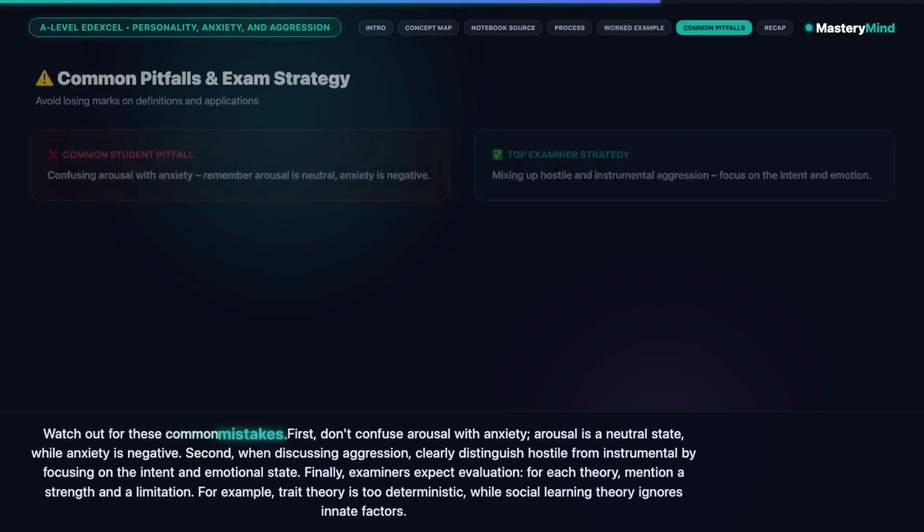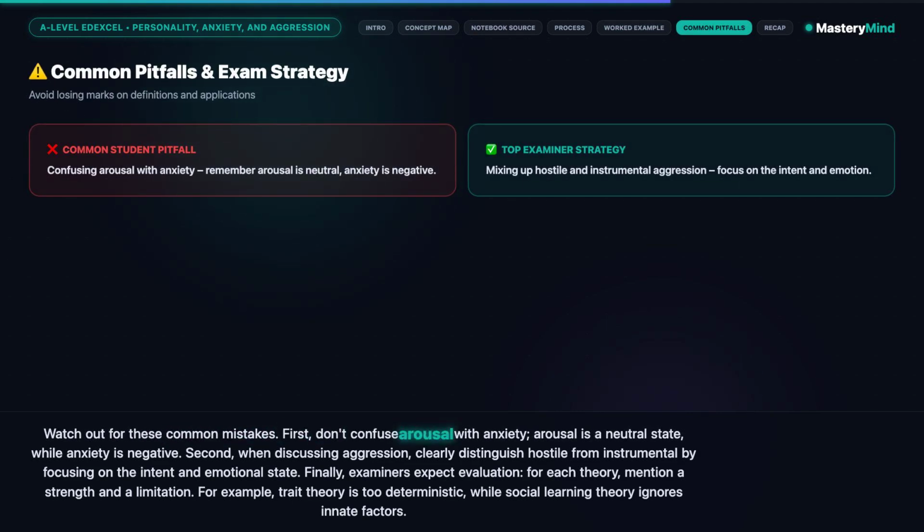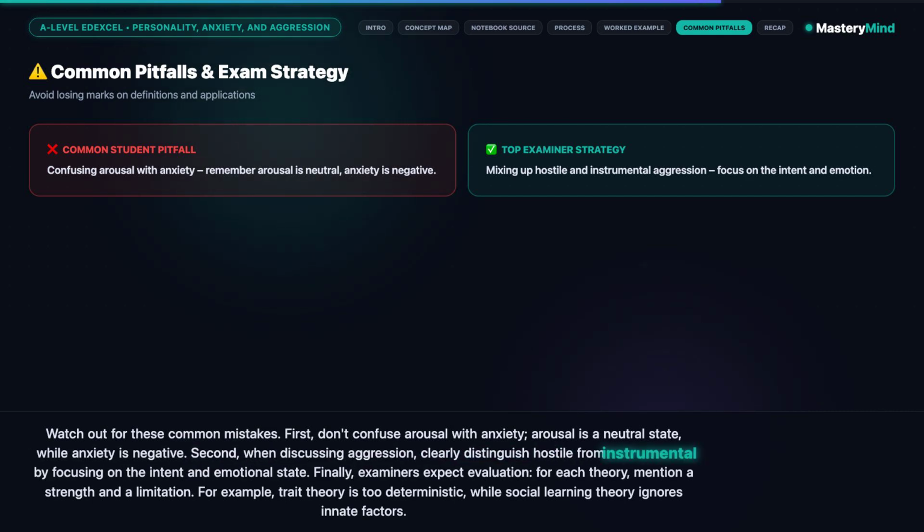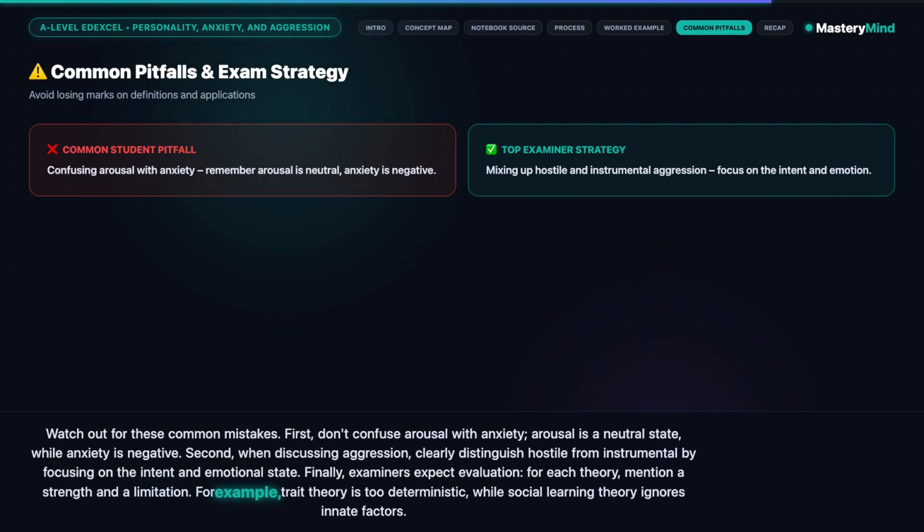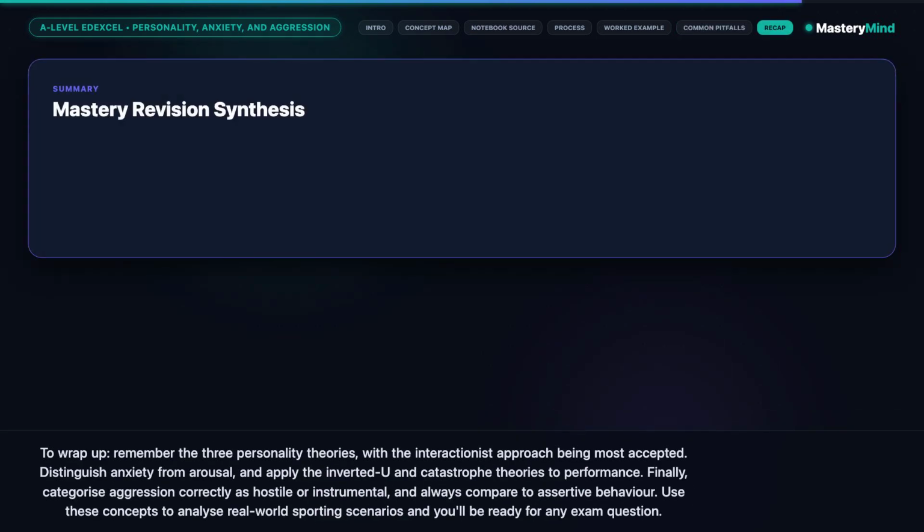Watch out for these common mistakes. First, don't confuse arousal with anxiety. Arousal is a neutral state, while anxiety is negative. Second, when discussing aggression, clearly distinguish hostile from instrumental by focusing on the intent and emotional state. Finally, examiners expect evaluation. For each theory, mention a strength and a limitation. For example, trait theory is too deterministic, while social learning theory ignores innate factors.